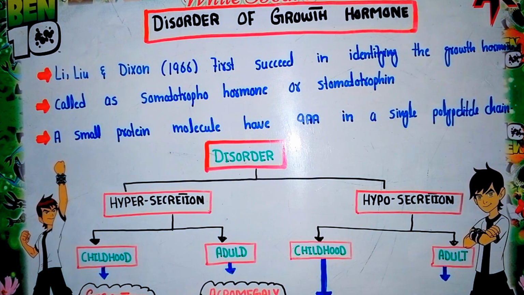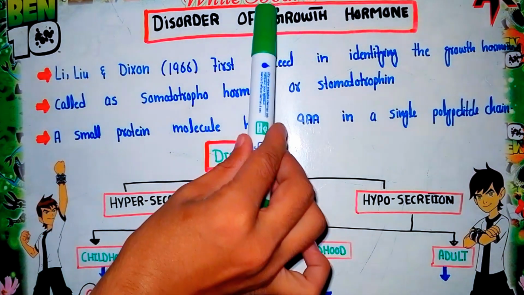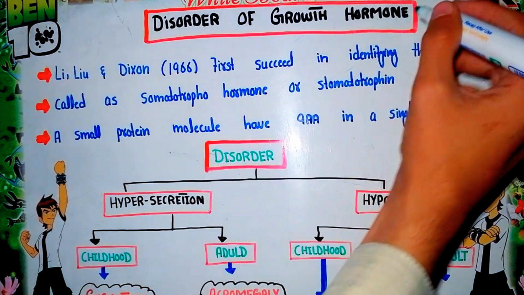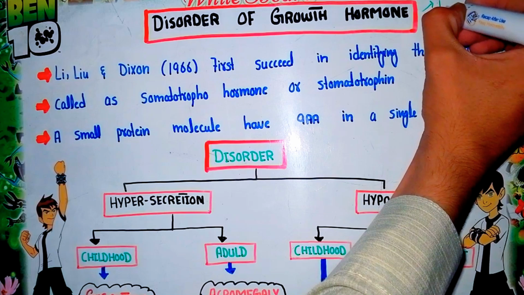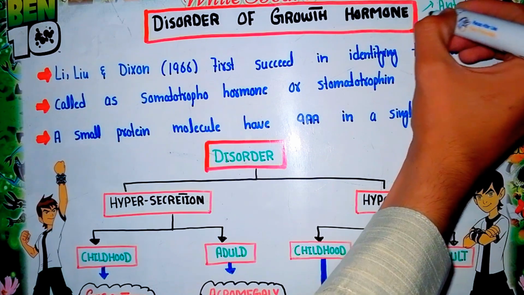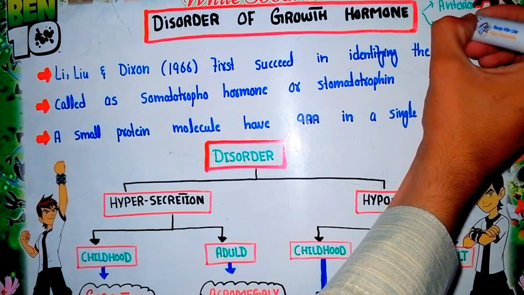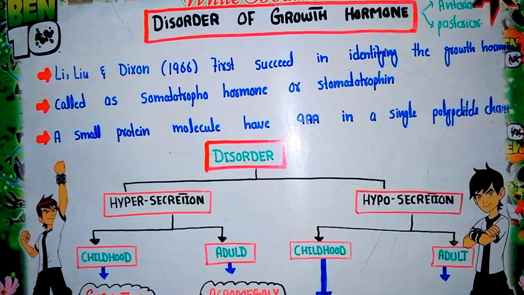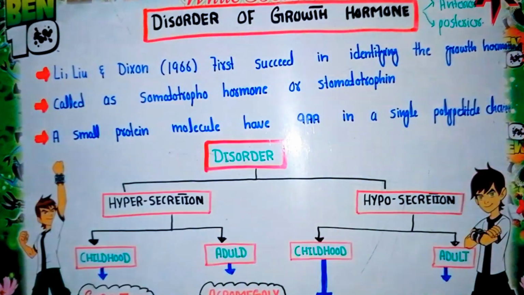Now, as we know, growth hormone is secreted by the pituitary gland, which is located below the hypothalamus. This pituitary gland has two lobes. One is called the anterior lobe, while the second one is called the posterior lobe. The growth hormone is secreted from the anterior lobe of the pituitary gland and is mainly responsible for the growth of our body. So in this lecture we will mainly focus on the disorders related to growth hormone.